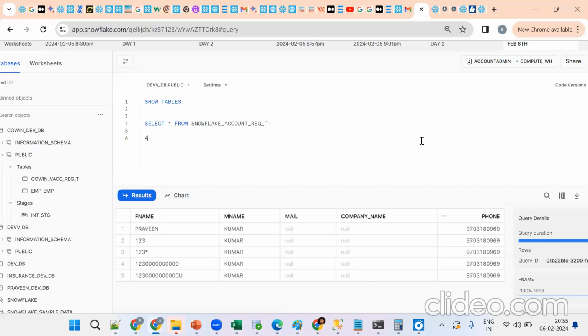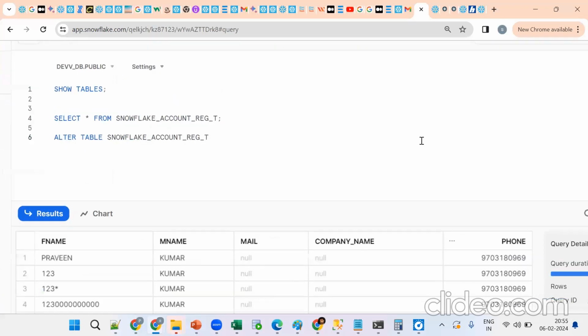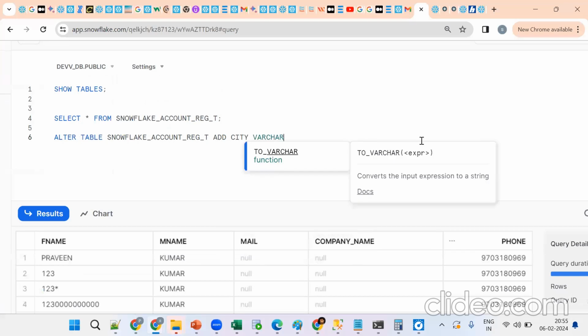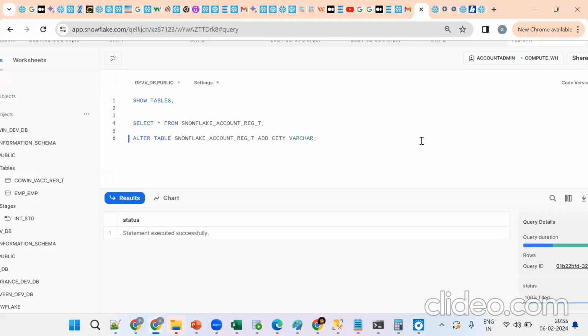Alter. Okay, alter table name. Tell me the syntax. Syntax is very, very important. Add column. Suppose I want a column city. What data type is it? It's a varchar. Now tell me where it will get added? We'll add it at the end.